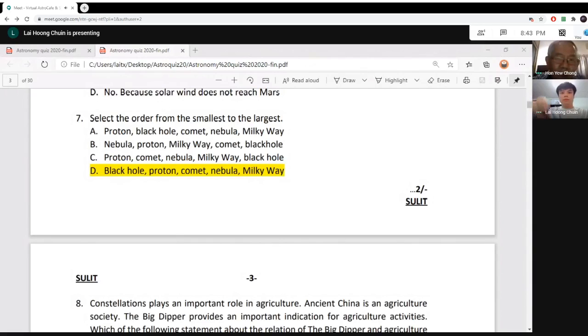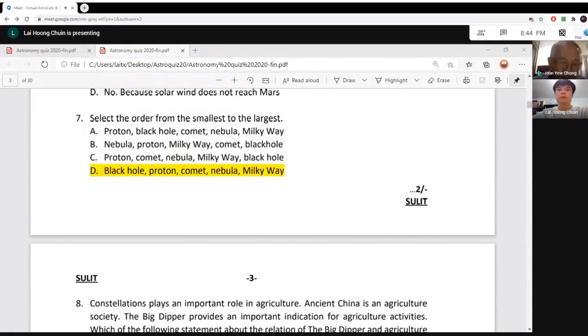Do you know, if I ask you, what is the size of the black hole? Then someone says, oh, the size of the black hole is the size of the event horizon. No! The event horizon is not the black hole. Inside the event horizon is the actual black hole. So the black hole is actually a point. Even if you have a supermassive black hole, the size of the supermassive black hole inside its event horizon is also a point. All black holes are point.